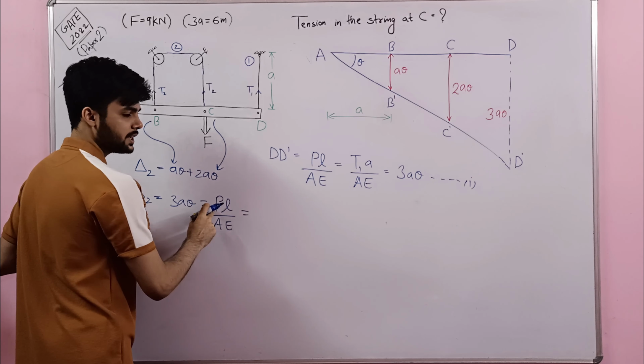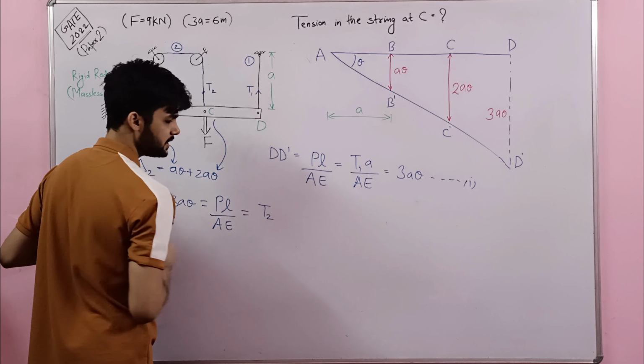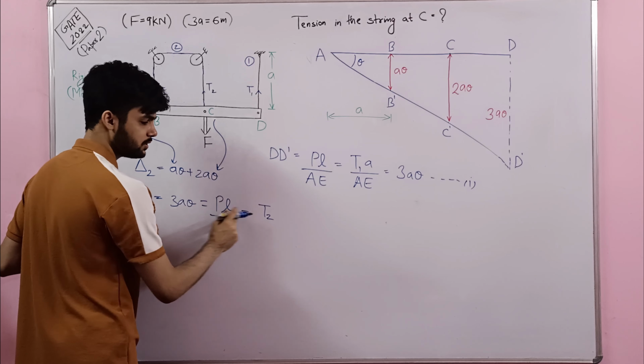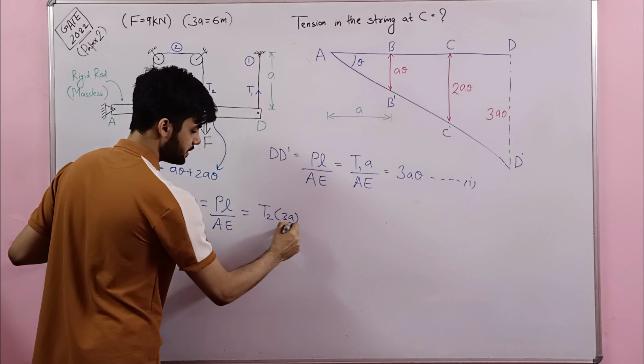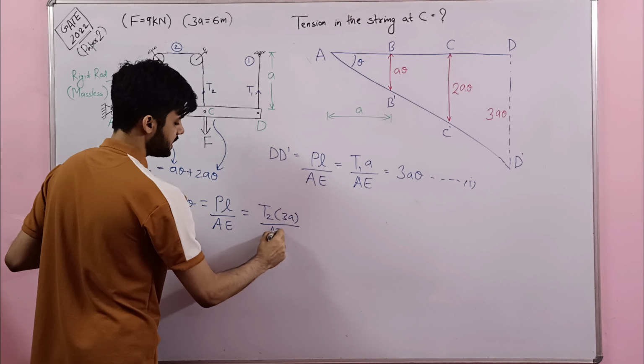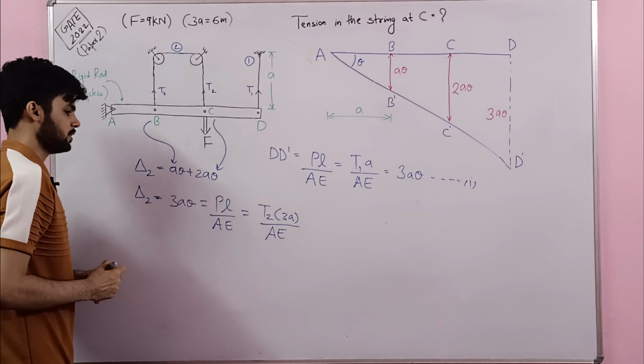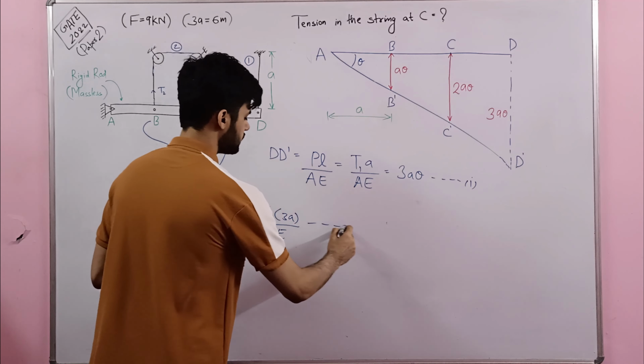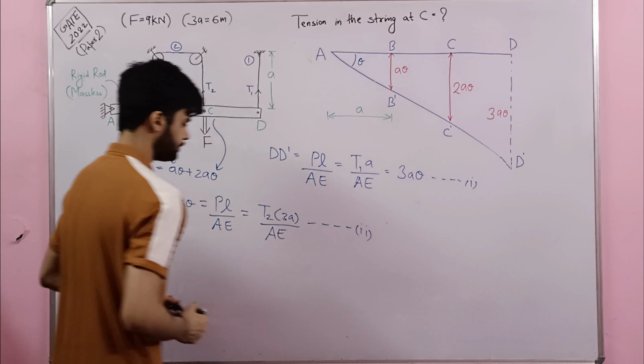So what is the force in string number 2? That is simply tension T2. Length, be very careful. What is the length? The total length is 3a. A is the area and E is Young modulus. So on solving this, let us call this equation number 2.